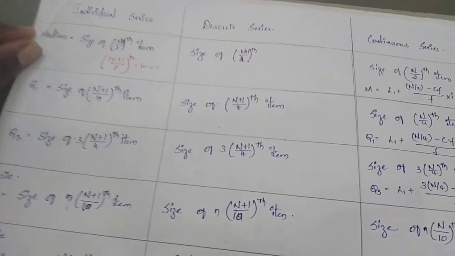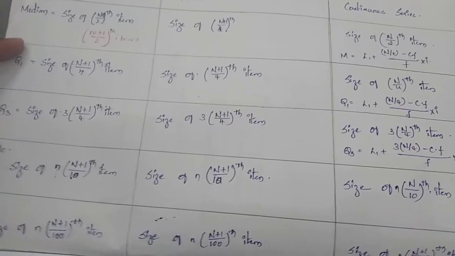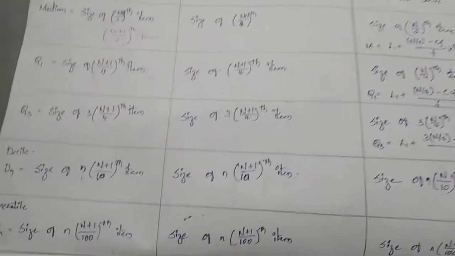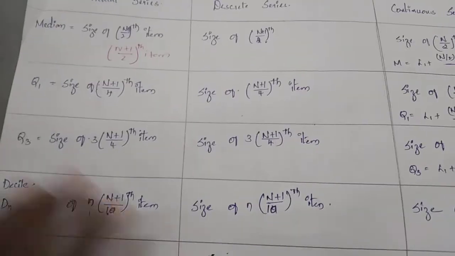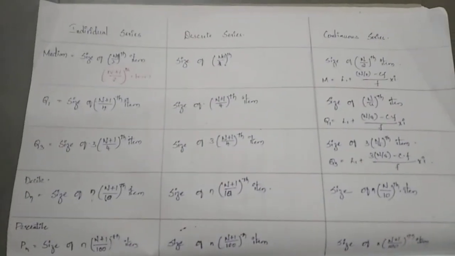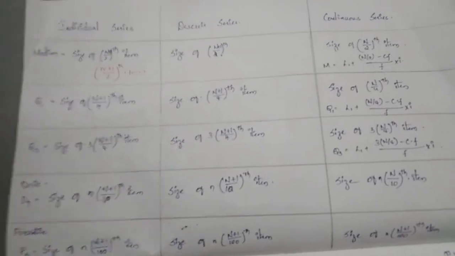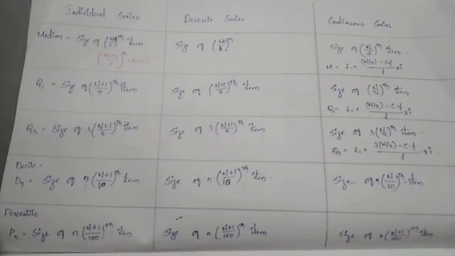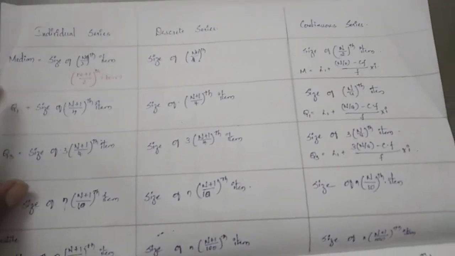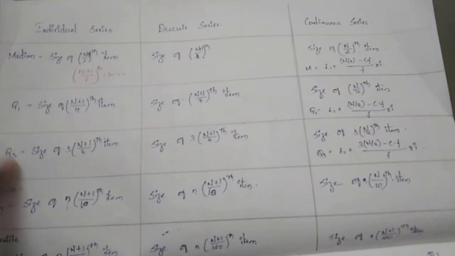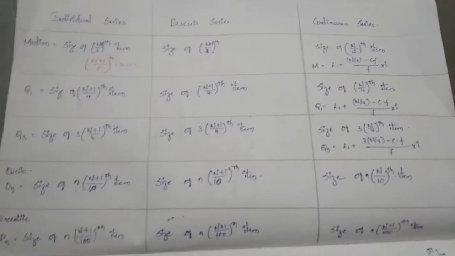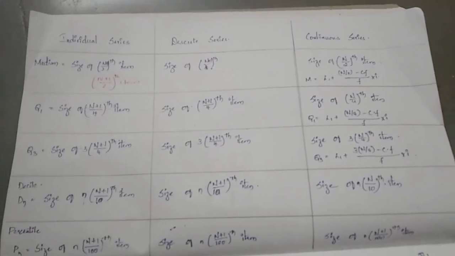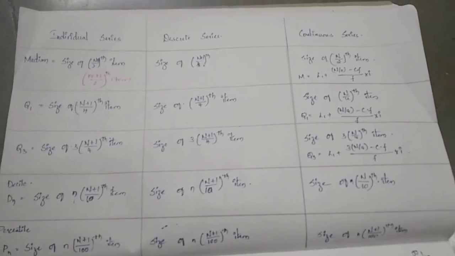So these are the formulas, but the important ones are median, Q1 and Q3. These are very important because they will continue in your next unit 4. There are 5 in total, and among them median, Q1 and Q3 are very important. Clear? So write down all these formulas in your notes. Clear? Okay.